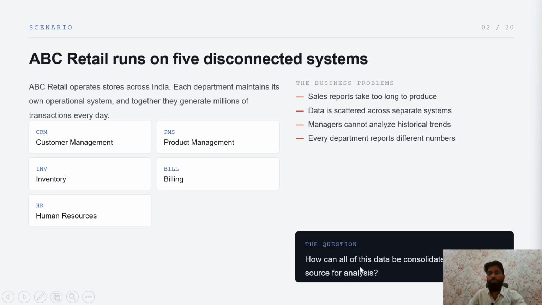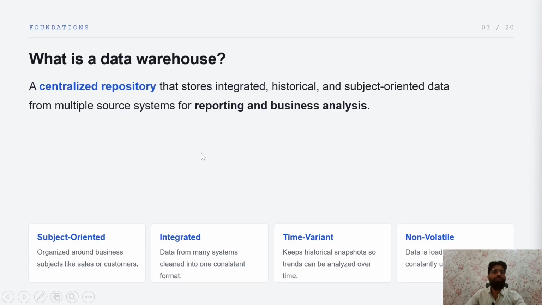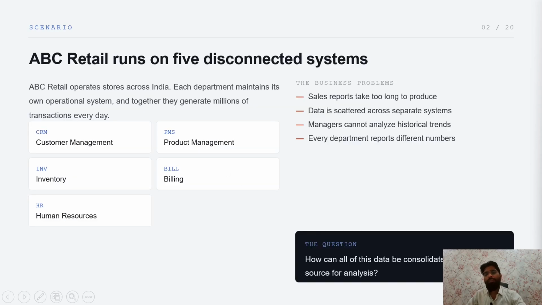So the question is, how can all data be consolidated into a single source for analysis? We have to consolidate this data into a single source for analysis. How can we do that? For that, we use the data warehousing concept, which helps to consolidate this data.